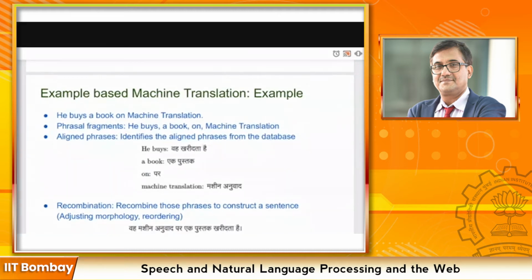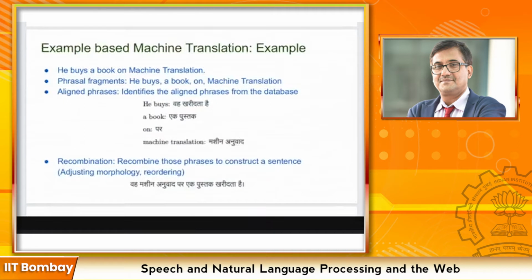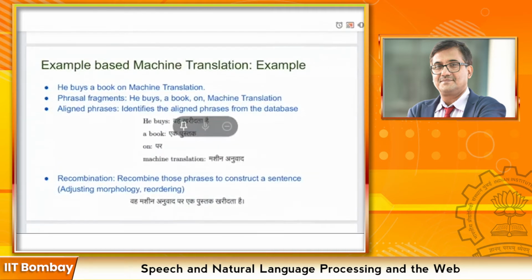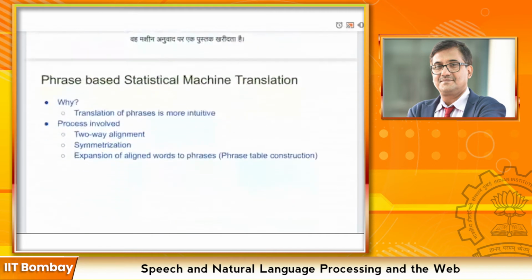After we get all these aligned phrases, we have to combine these phrases and reorder to get the final sentence. So recombining these phrases, we have to adjust the morphology and reorder the phrases to get the final sentence. So this is all about example-based machine translation.